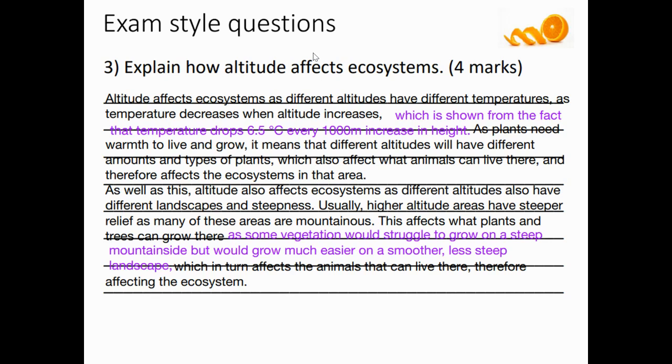As well as this, altitude also affects the ecosystem as different altitudes also have different landscapes and steepness. Usually higher altitudes have steeper relief as many of these areas are mountainous. This affects what plants and trees can grow, as some vegetation would struggle to grow on a steep mountainside, but would grow much easier on a smoother, less steep landscape, which in turn affects the animals that can live there, therefore affecting the ecosystem. Again, this is looking at the type of relief of the land and actually how relief can impact vegetation and animals.